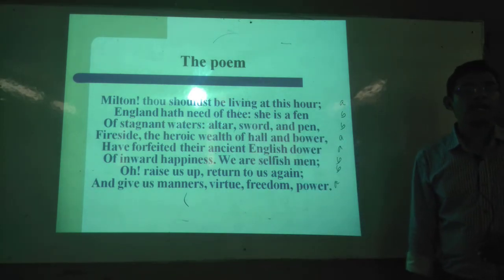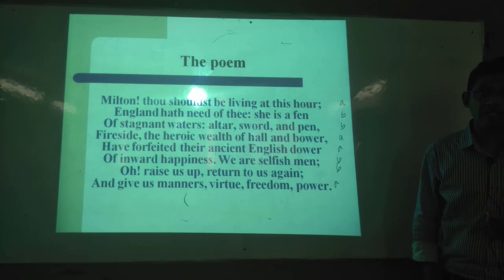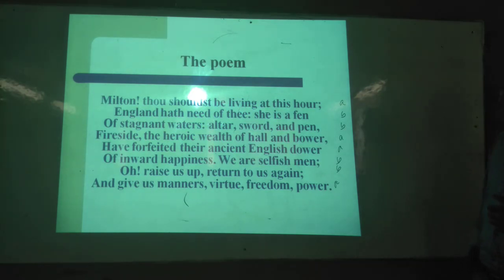To whom does England need? England needs Milton. Has need of thee. Thee means you, here Milton. Here England doesn't need anyone else, but the people of England need. So here England refers to the people of England. Here England doesn't refer to the land of such a place. Okay, it indicates the people of such a place.